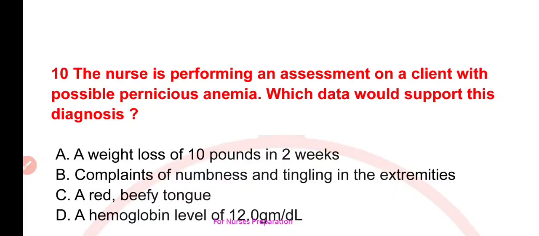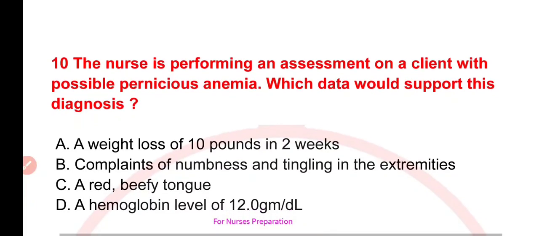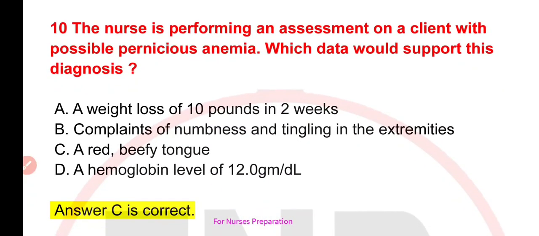Your options are A. A weight loss of 10 pounds in 2 weeks. B. Complaint of numbness and tingling in the extremities. C. A red beefy tongue. D. Hemoglobin level of 12.0 gram per dl. Correct option is option number C, that is a red beefy tongue.